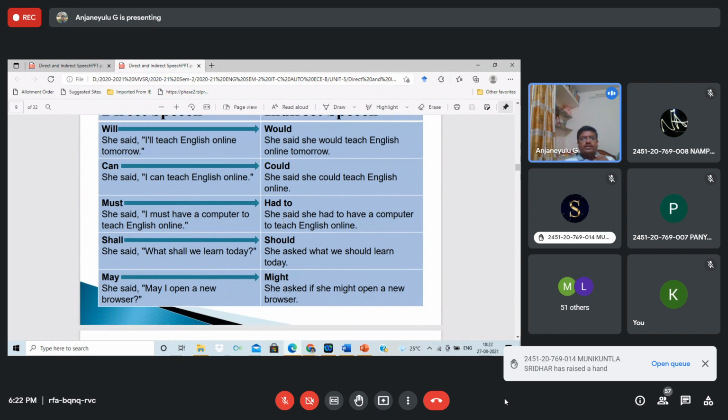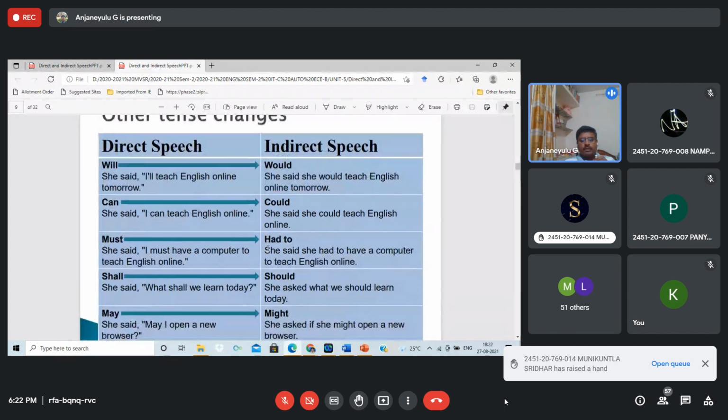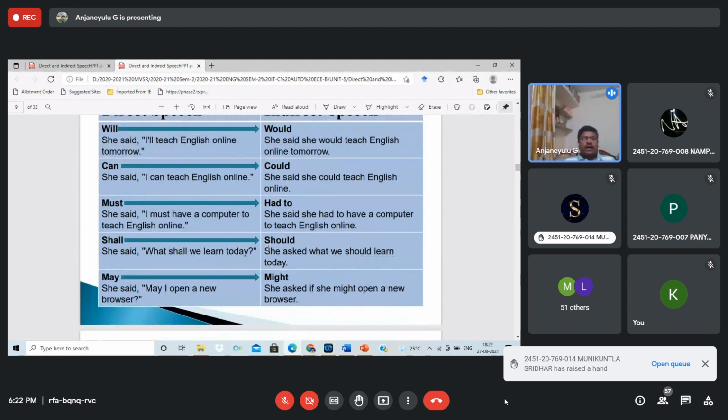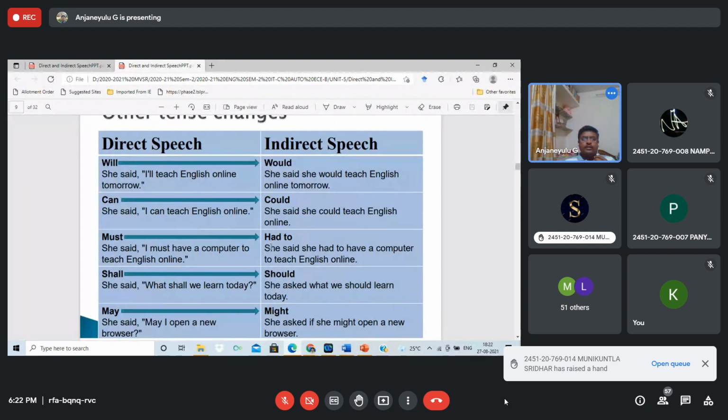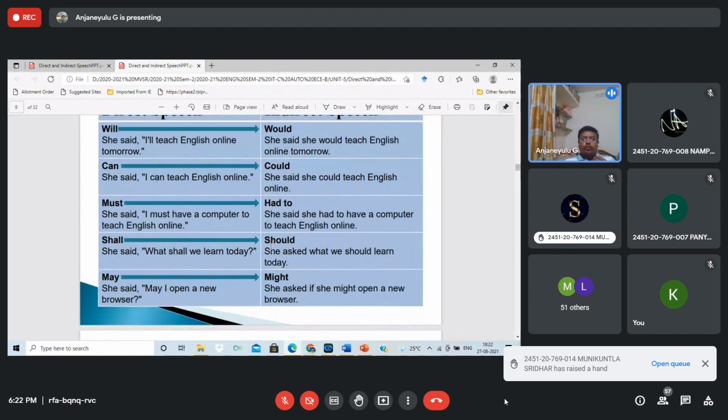Must becomes had to. See, these are modal auxiliaries. My dear students, please try to understand will, can, must, shall, may, would, could, had to, used to, should. These are modal auxiliary helping forms. Okay, when is "told" used?